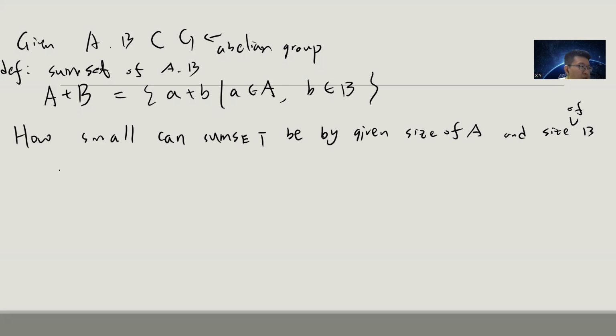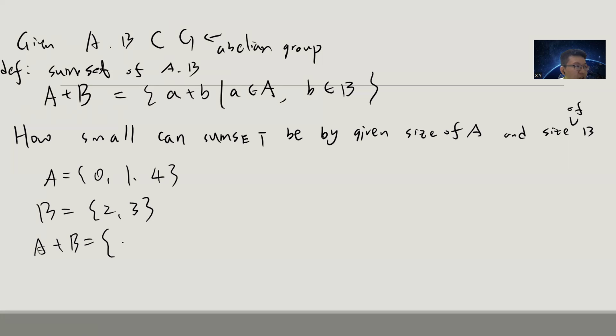You can easily see that if I take G to be the real numbers, and A is 0, 1, and 4, and B is, say, 2 and 3, then I can create the sumset A plus B by adding 2 to each: 2, 3, 6, and adding 3 to each: 3, 4, 7.